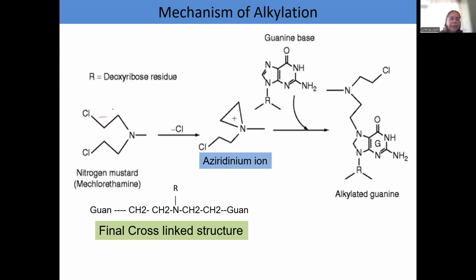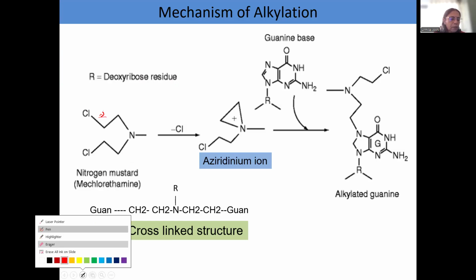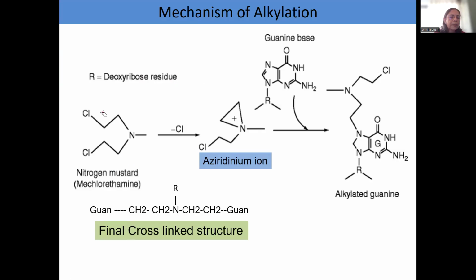Now, when mechlorethamine enters the cell, just see what happens. This chlorine leaves with a pair of electrons. I'm sorry about this. Just a minute. Okay, let us try to rub this and start all over again.